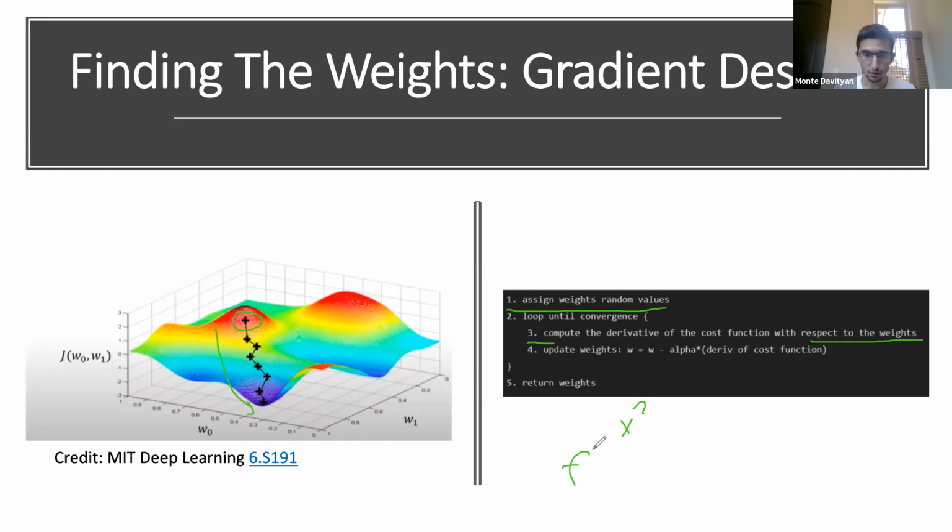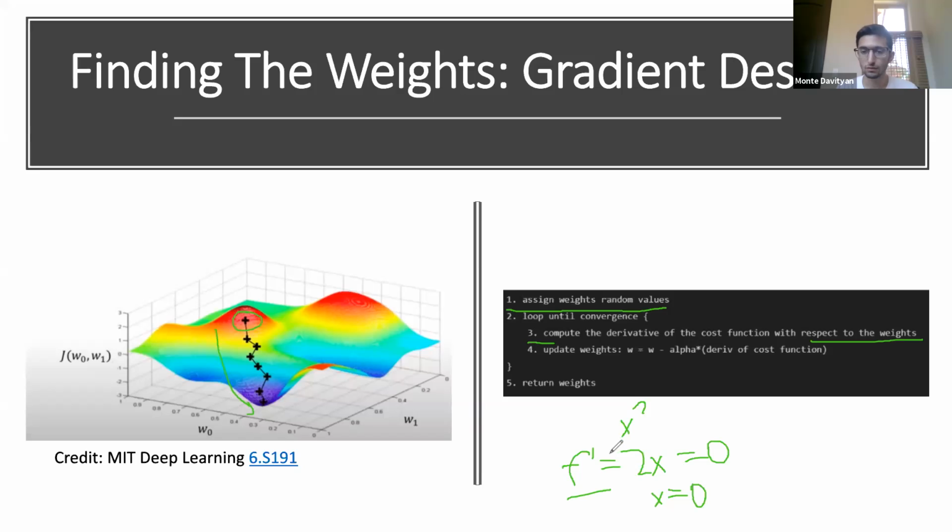So the derivative of this is going to be equal to 2x. We then set this equal to 0, and we see that the place where our weights are going to be minimized is at 0. This is obviously a simplified case, but this is essentially what we're doing.